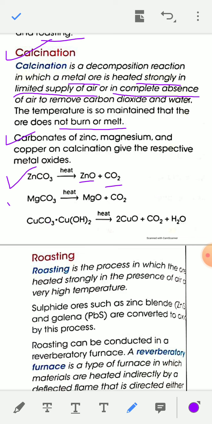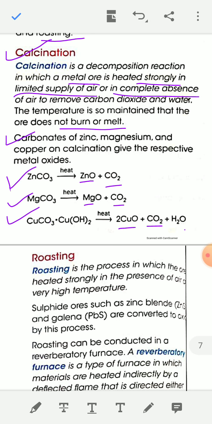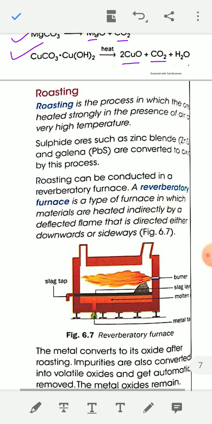Similarly, when magnesium carbonate is heated, you will get magnesium oxide and carbon dioxide. Similarly, when basic copper carbonate, CuCO3.Cu(OH)2, is heated, you will get copper oxide plus carbon dioxide and water. So using calcination, you can convert a metal ore into its oxide form. Generally, this method is applied for carbonate ore.